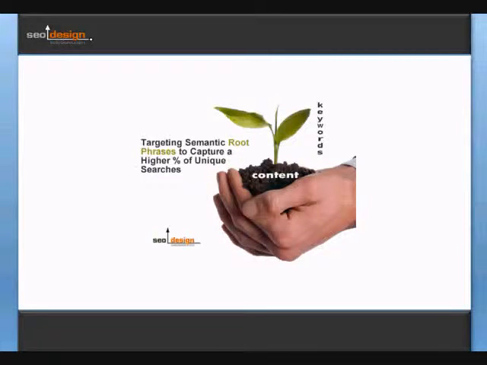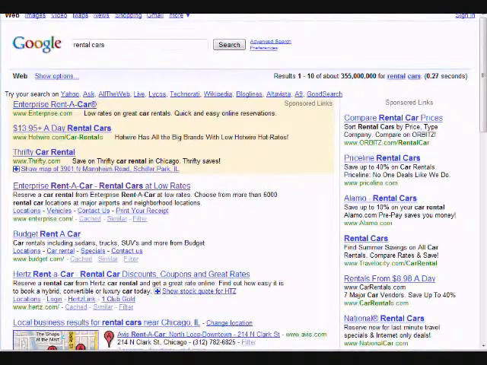So we will get into this component now. We'll just take a look at a search result for the word rental cars. Now you see that Enterprise Rental Cars is at the top of that search phrase. This is 355 million broad match competing pages.